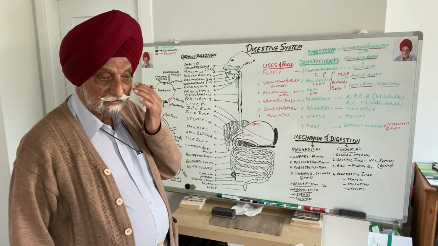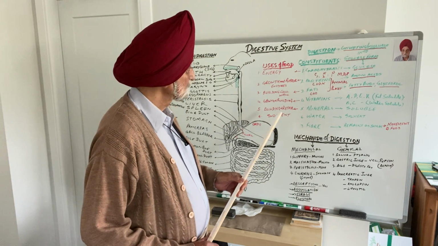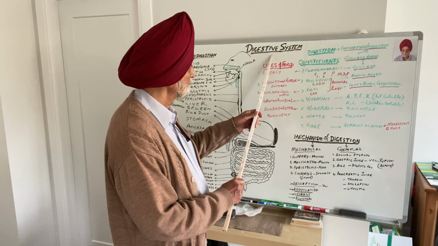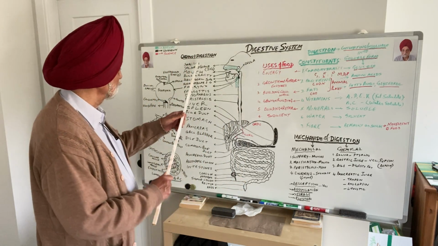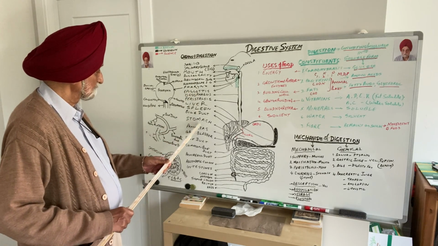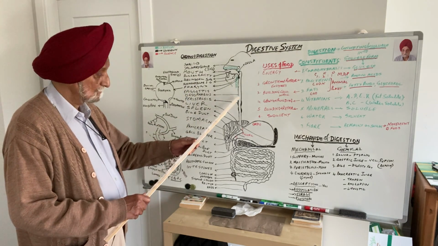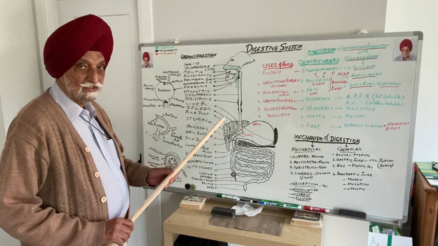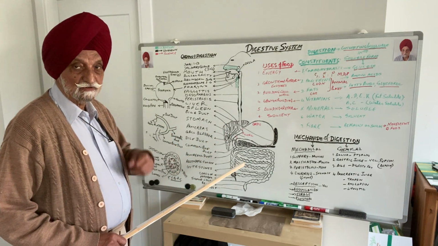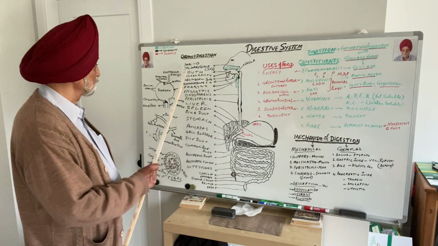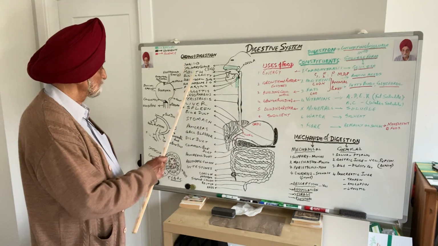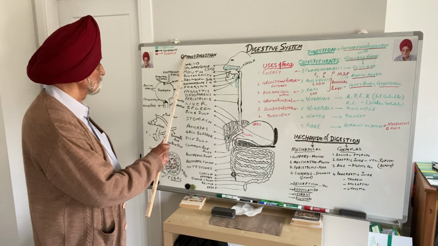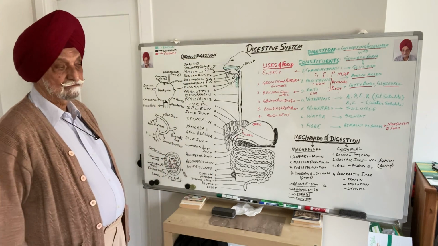Now, if I start with digestive system, all those organs which help in the process of digestion constitute what is called as digestive system. So here is a list of the organs of digestion.